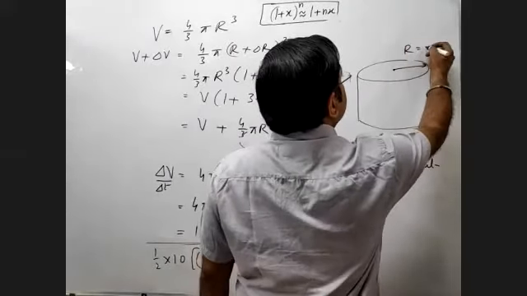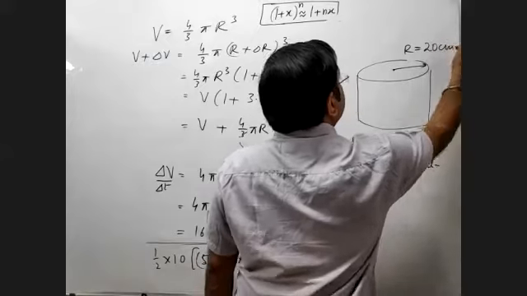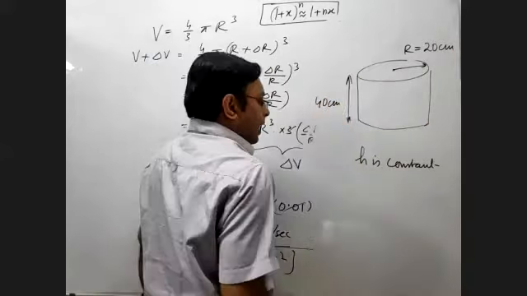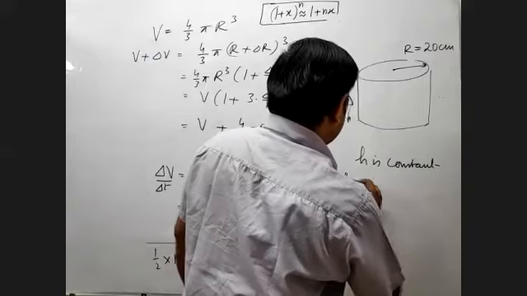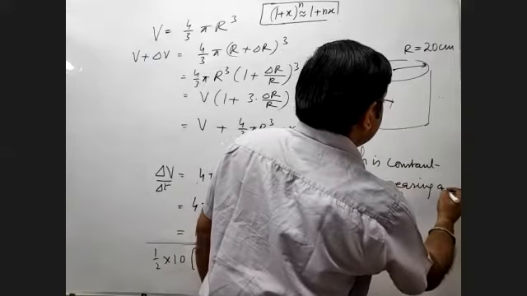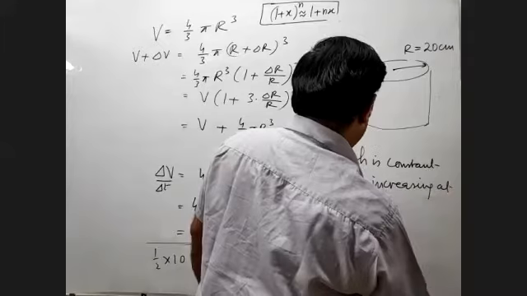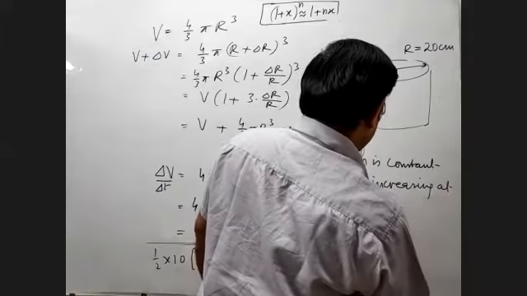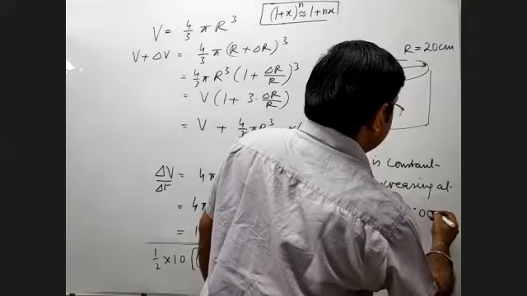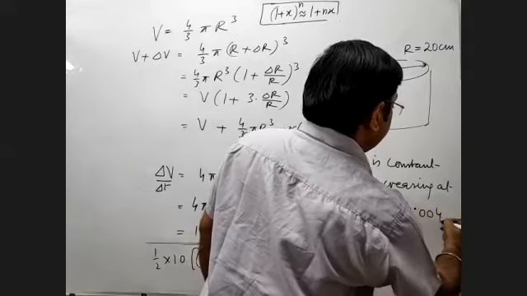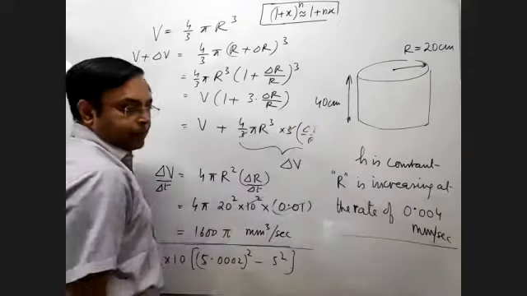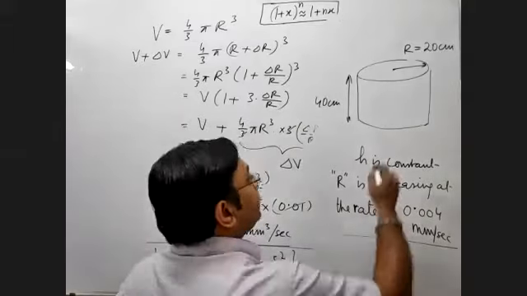So this is a radius that is equal to 20 centimeter. Let's say the height is equal to 40 centimeter. And the radius is increasing at the rate of 0.004 millimeter per second. So again, the question is the same, but this is for homework.